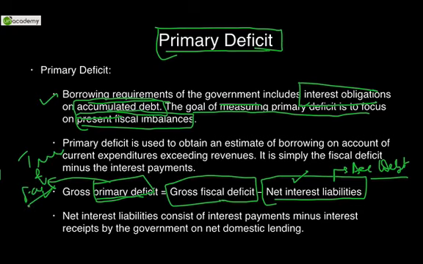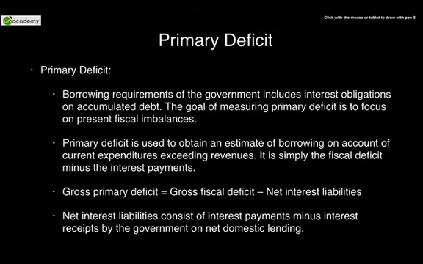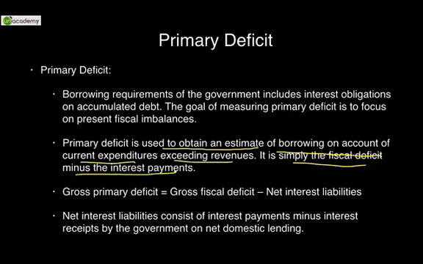So now you can understand, you can even explain it to your friends, relatives, parents, whenever you read in the newspaper. So if somebody tells you revenue deficit, you can counter question him and ask for fiscal deficit. If someone tells you fiscal deficit, then counter question him and ask primary deficit. This is a very true measure that is used. So the primary deficit is used to obtain an estimate of borrowing on account of current expenditures exceeding revenues. It is simply fiscal deficit minus interest payments.